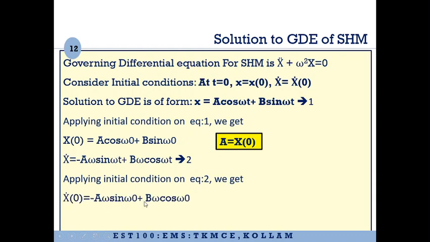If you simplify this further, you will get b equal to x dot 0 by omega. So these two terms you have to learn by heart. That is, the general solution is of the form x equal to a cos omega t plus b sin omega t, and a is equal to x0, the initial displacement, and b is equal to x dot 0 by omega, where x dot 0 is the initial velocity.